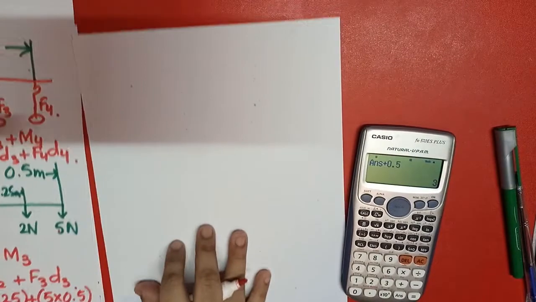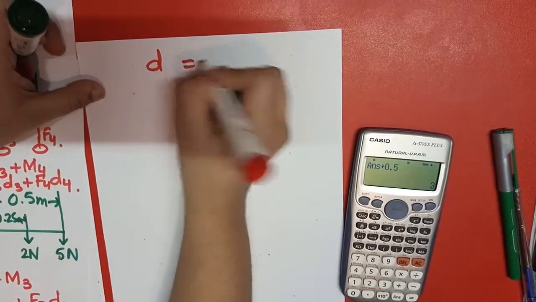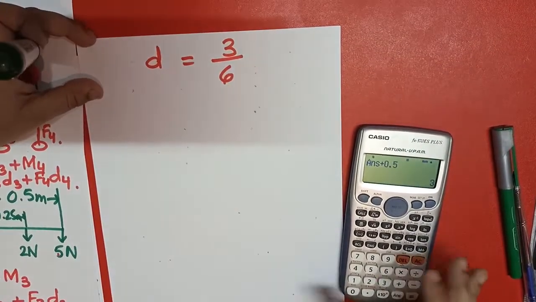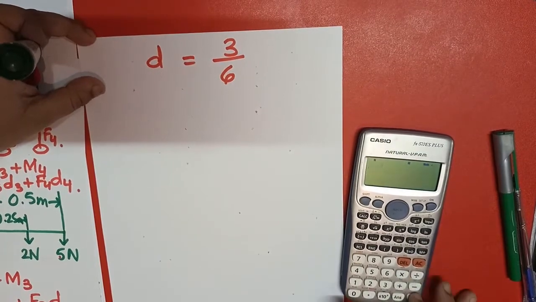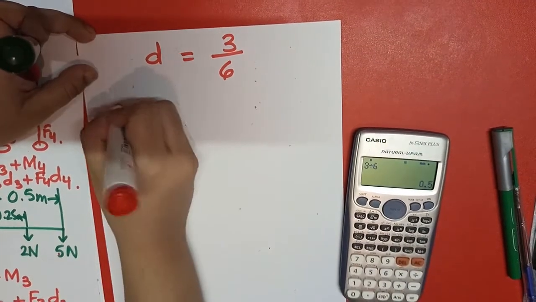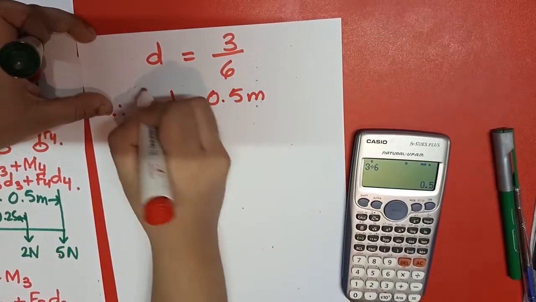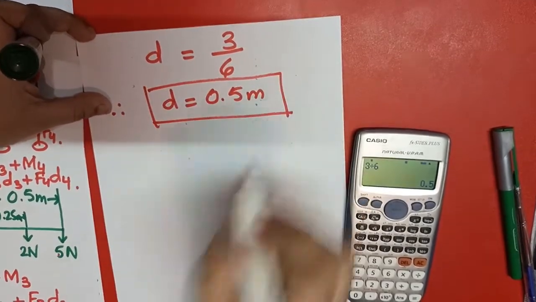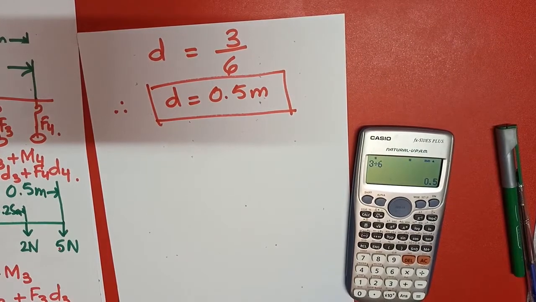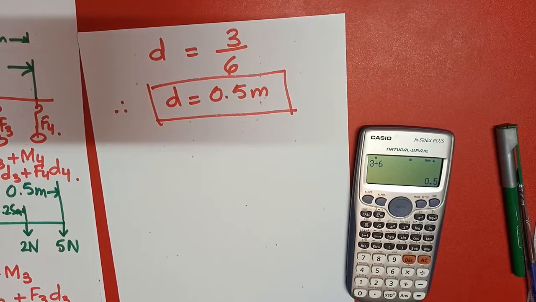So what can I write down here? D equals 3 upon 6. If I divide it, I will get 0.5. So D is coming out to be 0.5 meter. So in this way, we will be able to apply the principle of moments.